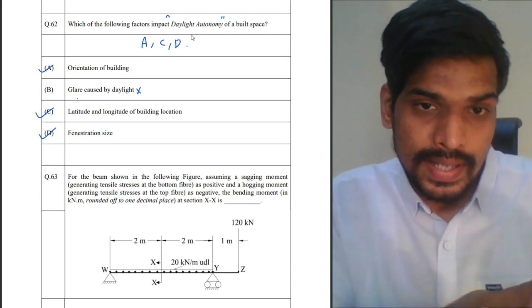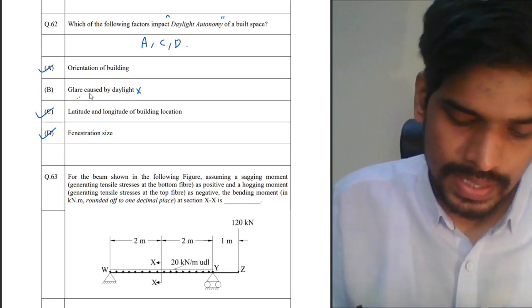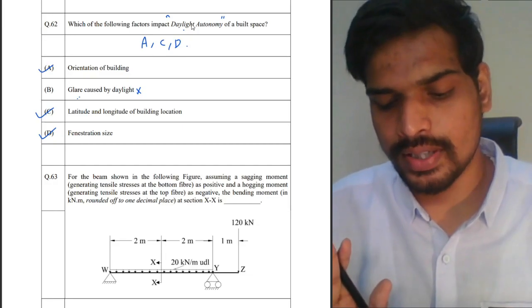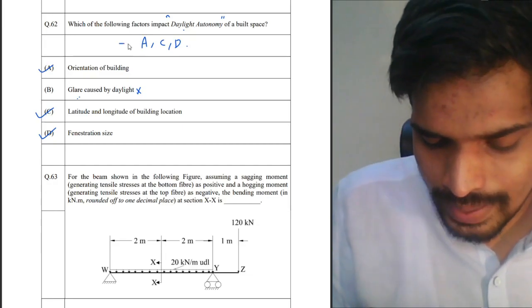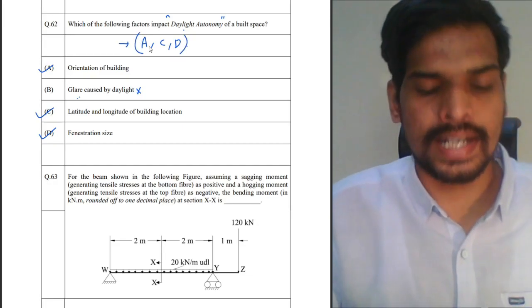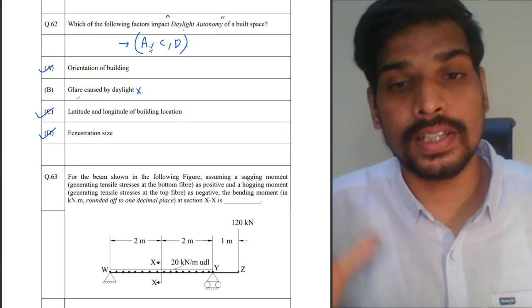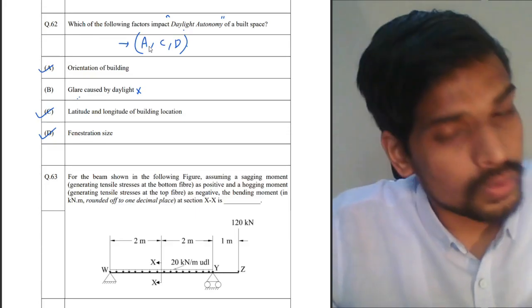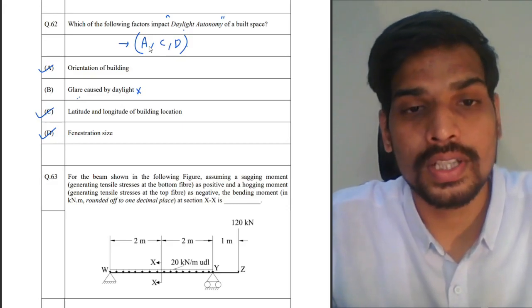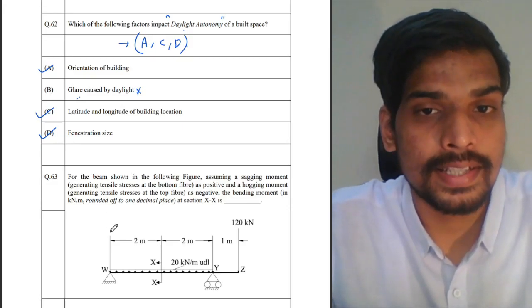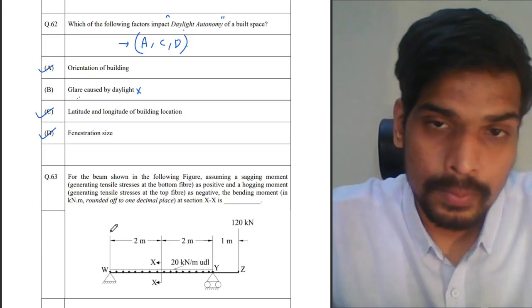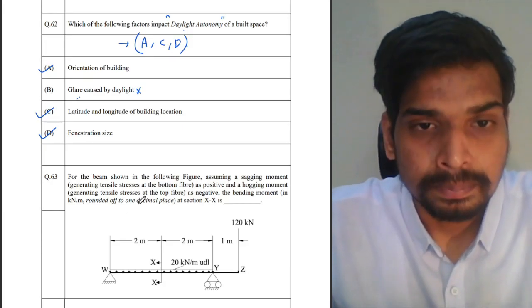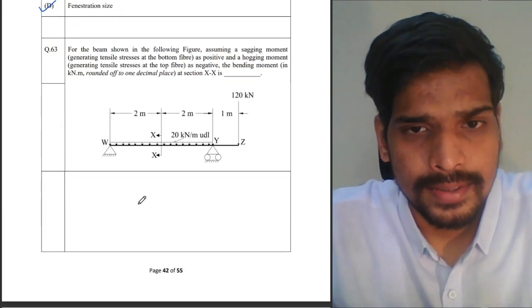You can say indirectly glare will probably influence daylight autonomy, but major factors are only A, C, and D. B is not a major factor governing daylight autonomy. Let us wait and see what the official answer key will give us as the answer. It probably would be A, C, D, but then B could be an indirect factor as well.